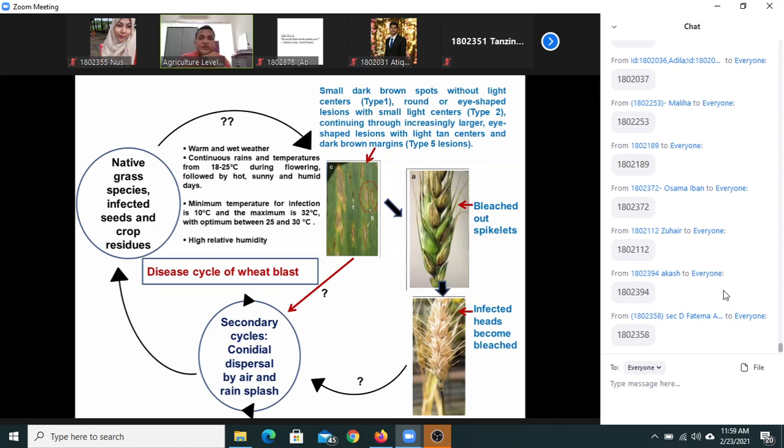But it is very hard to declare that the wheat blast pathogen infects the head systemically. It's very hard to say at this stage. We have to reconfirm; we need to reconfirm.